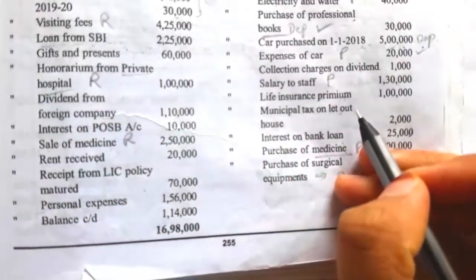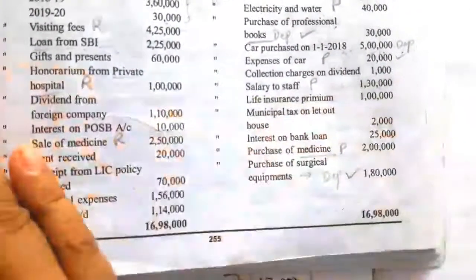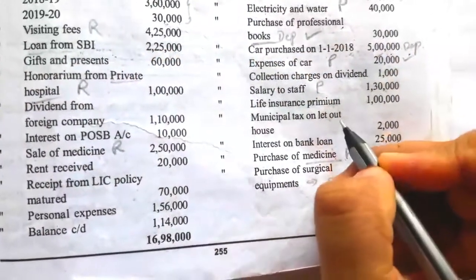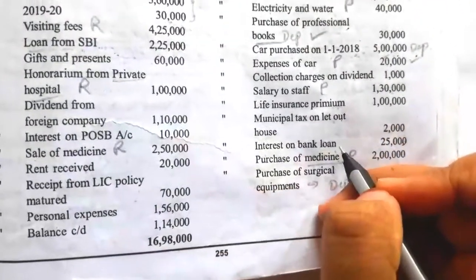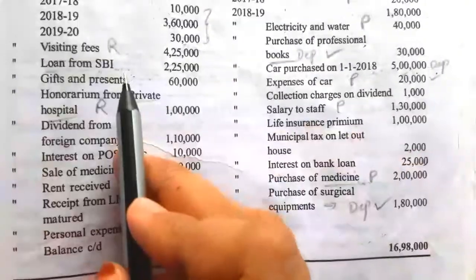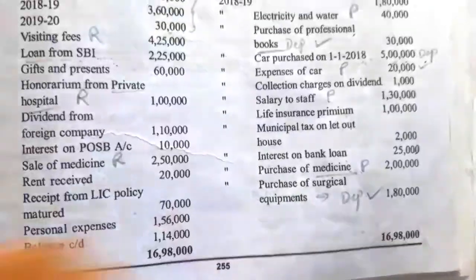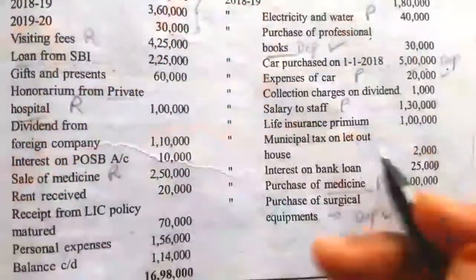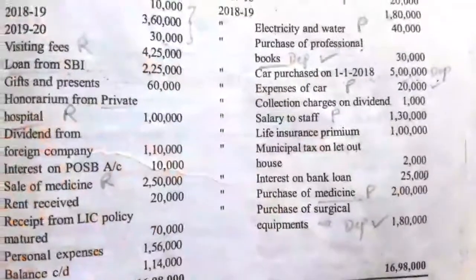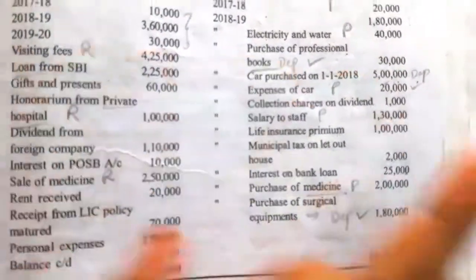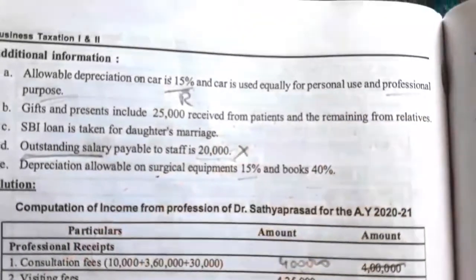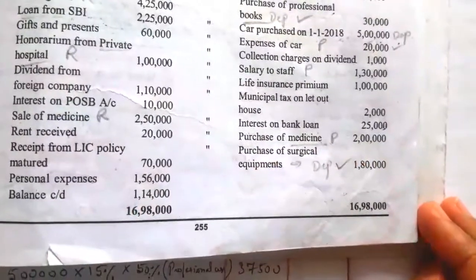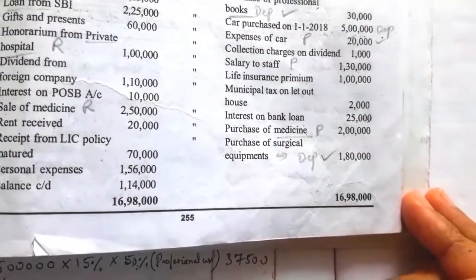Next, life insurance premium is not taken; life insurance is personal, it is not relating to profession. Municipal tax is relating to another head, so it is not taken as a profession expense. Interest on bank loan: if the loan is taken for a profession purpose, then the interest they are paying is taken as a professional expense. But here they have clearly given that the loan is taken for a daughter's marriage, so it is not relating to profession. So the interest they pay on this bank loan is not taken as a professional payment.